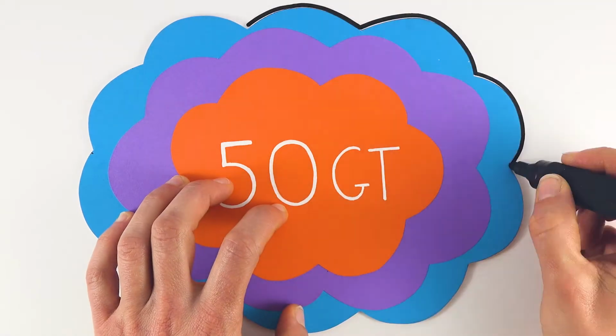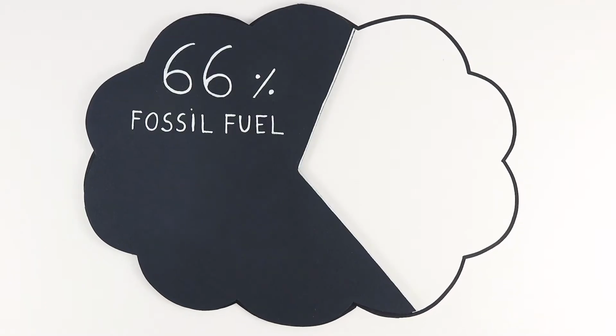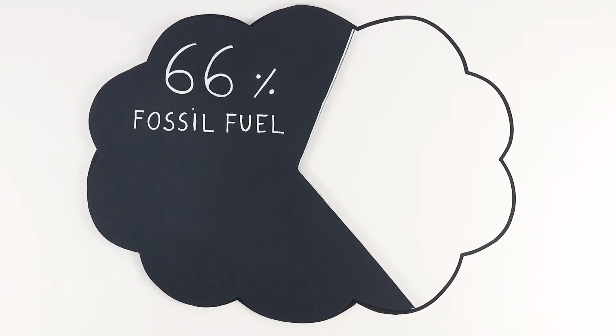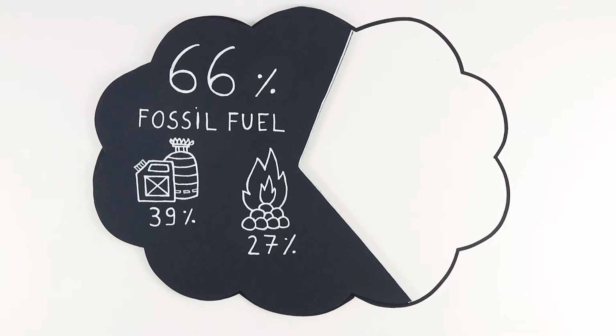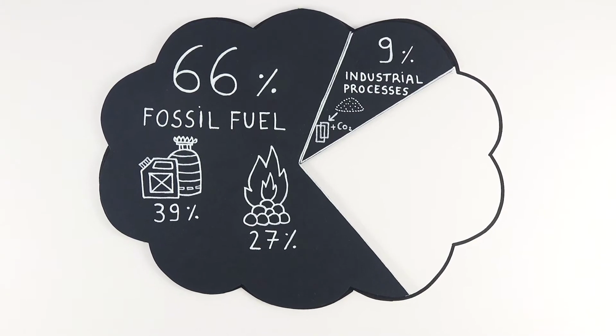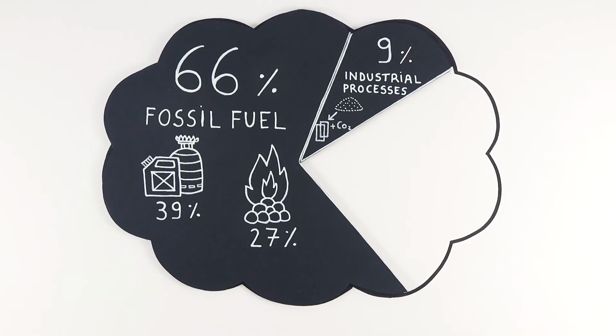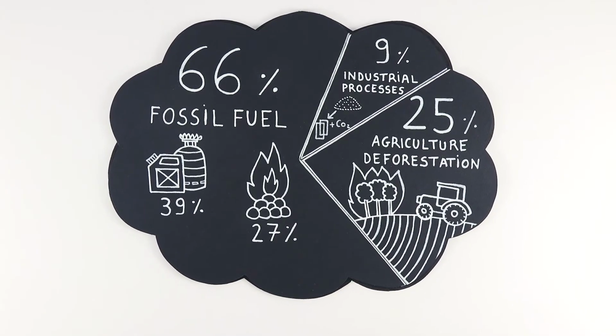Where do those 50 gigatons of emissions come from? We can examine them by source. 66% of emissions consist of energy from fossil fuels, with oil and gas at 39% and coal at 27%. 9% come from non-energy related industrial processes, and the remaining 25% come from agriculture and deforestation.